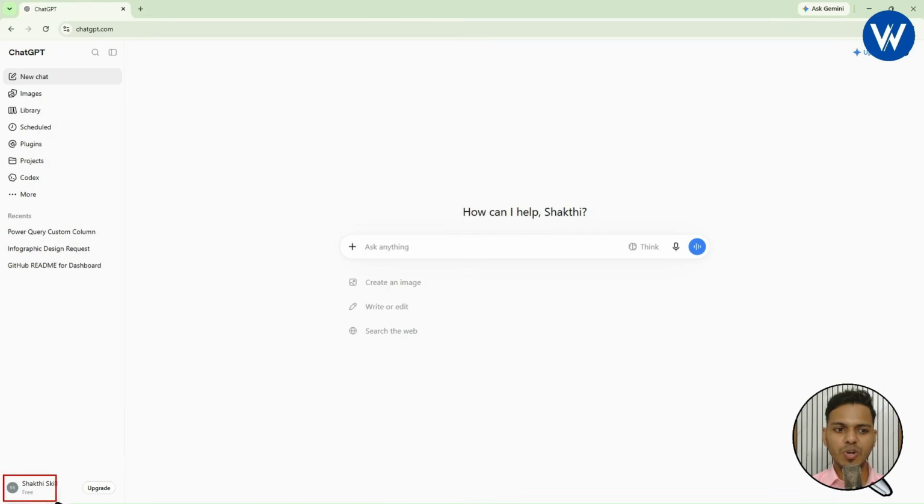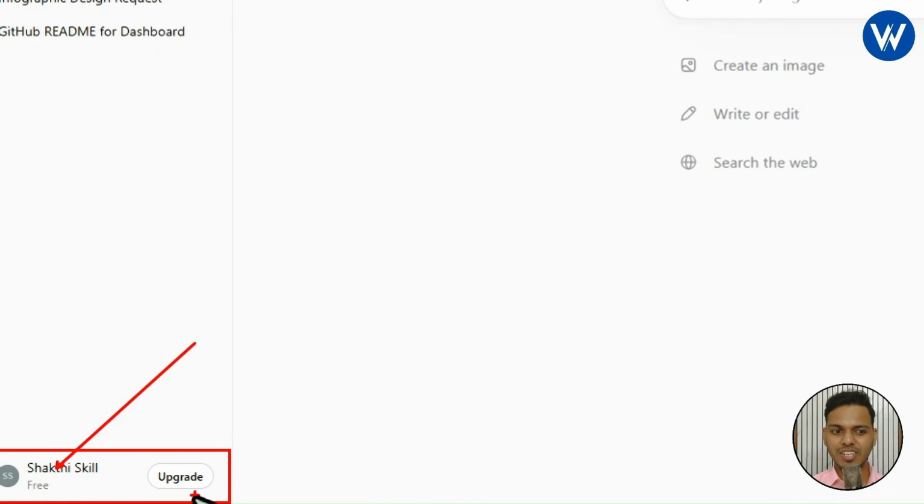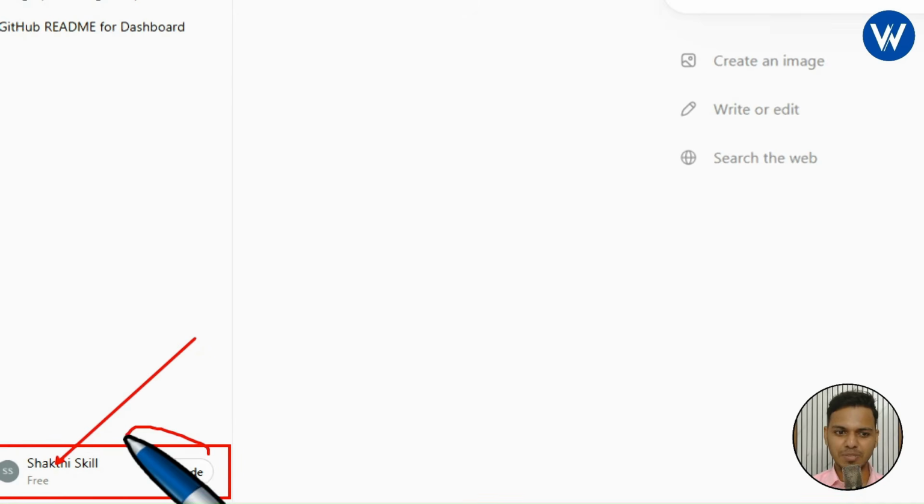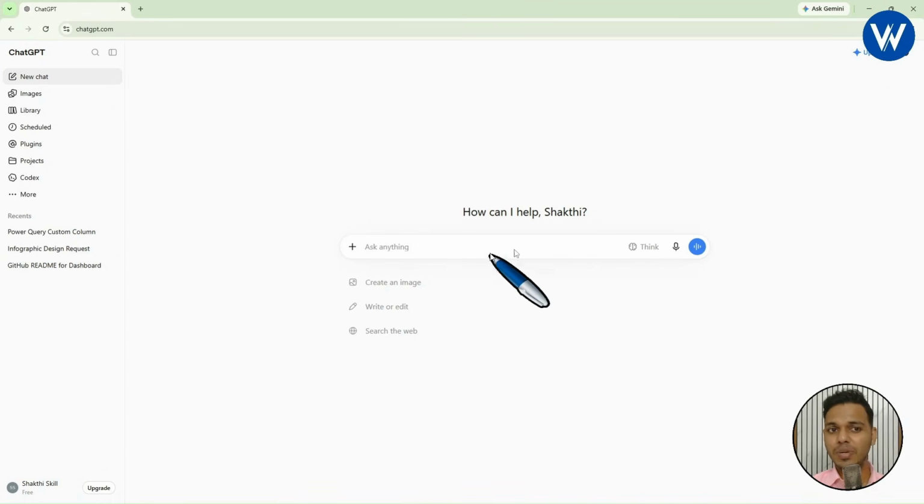And below you can see your account information. This is my account, the name is Shakti Skill. I am using the free account of ChatGPT. If you want to upgrade, you can just go with this option available. Okay guys, with this, I hope it is clear what options are available in ChatGPT. These are very simple options, you just need to understand. When you explore for 2-3 minutes, you will get clarity on what is chat, what is the use of upload, what is mic, and each and everything.